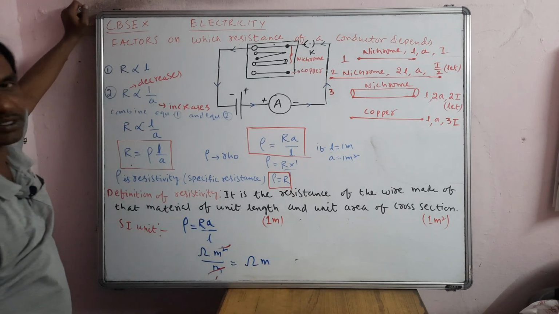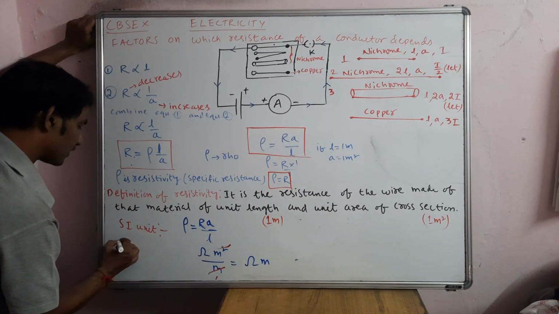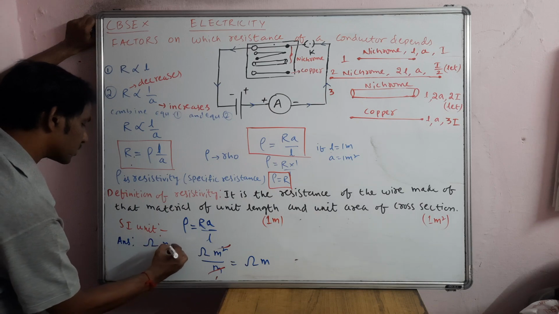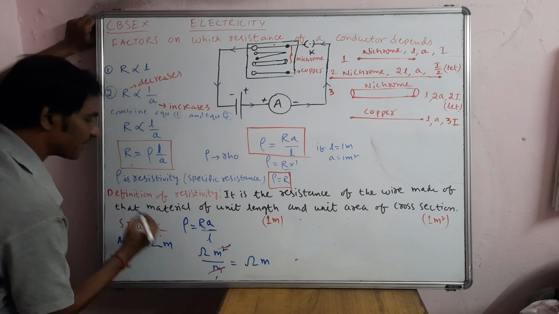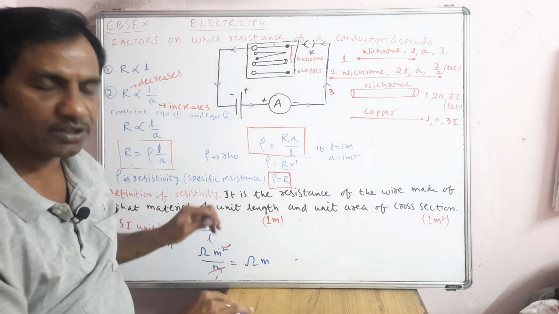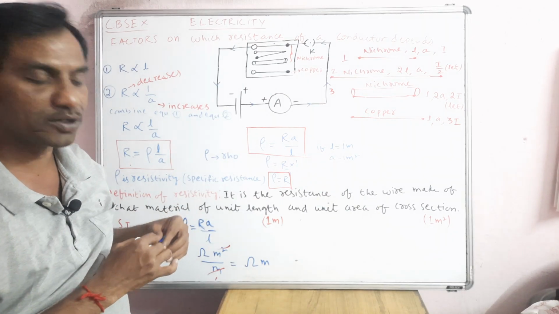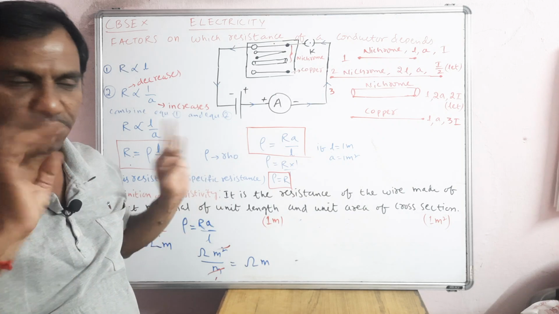So ohm meter is the unit, and the SI unit of this is ohm meter. In between units you should not use any space, hyphen, comma, full stop or any punctuation marks. So ohm meter, that's it, and no dot either.